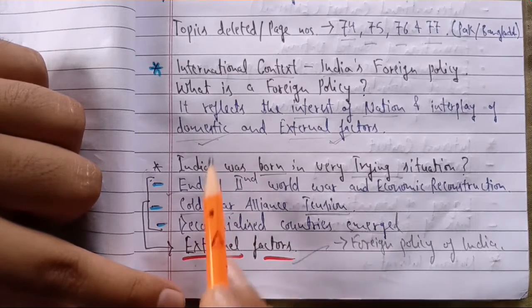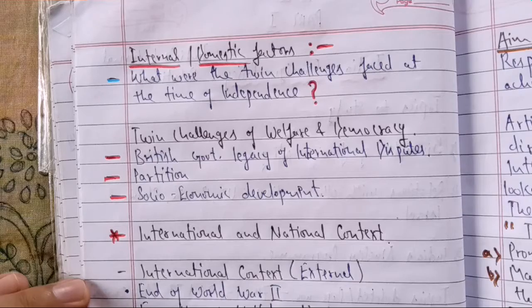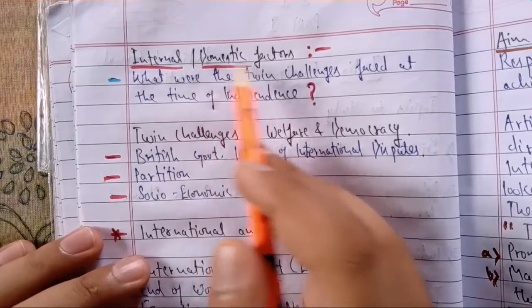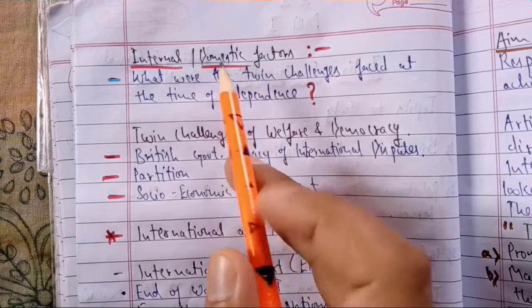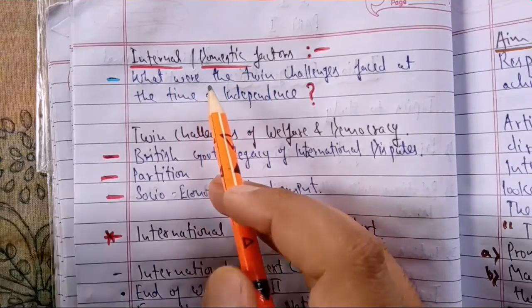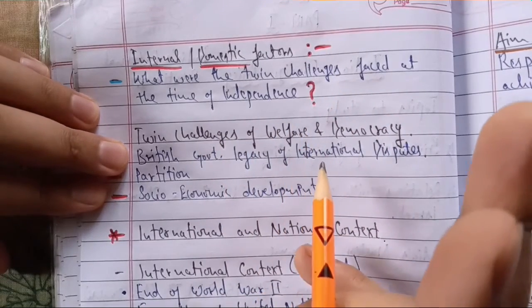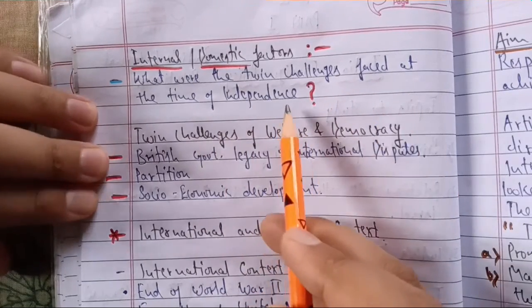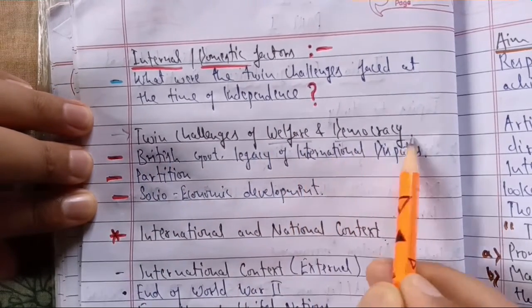In the same way, I will see the domestic factors, which were the internal problems and disturbances within the country after the partition or after we got independence. So now coming to the internal, or we can also call them domestic, factors. Those were the external factors just after independence, and these were the internal problems within our country. So the very first question which arises: what were the twin challenges faced at the time of independence? What were the two important challenges which India had to face just after independence? And the answer is the twin challenges of welfare and democracy.